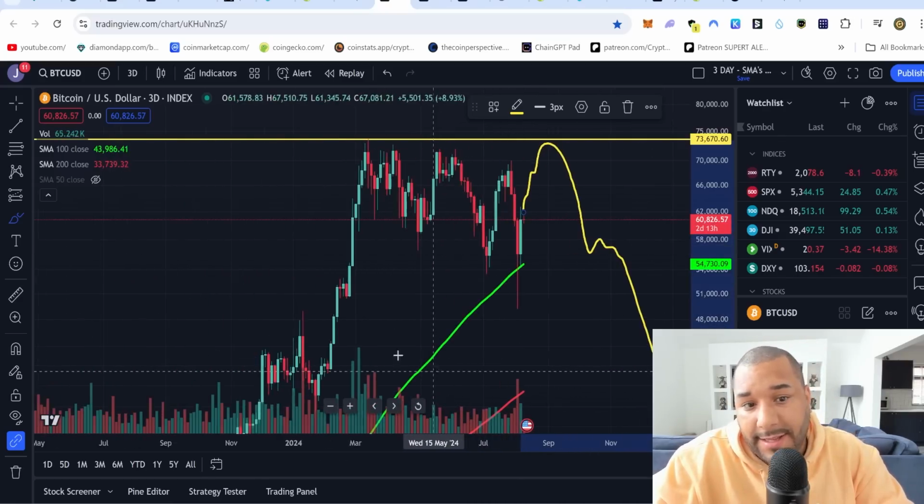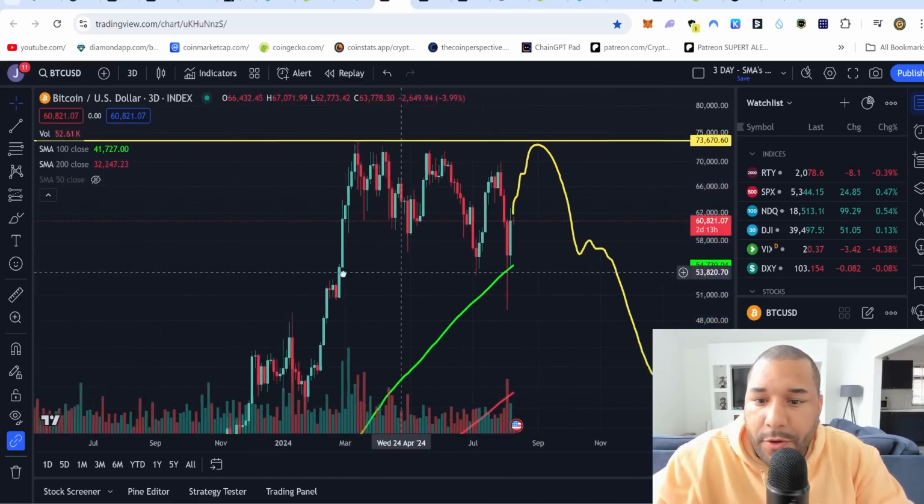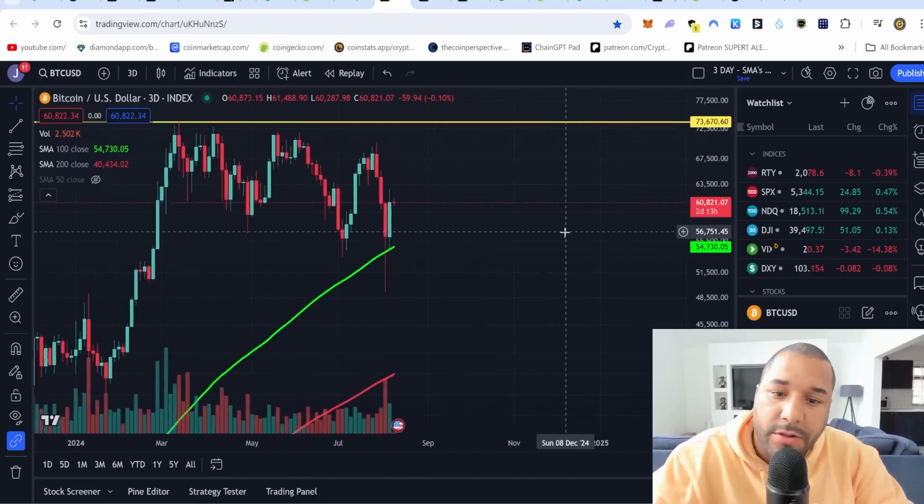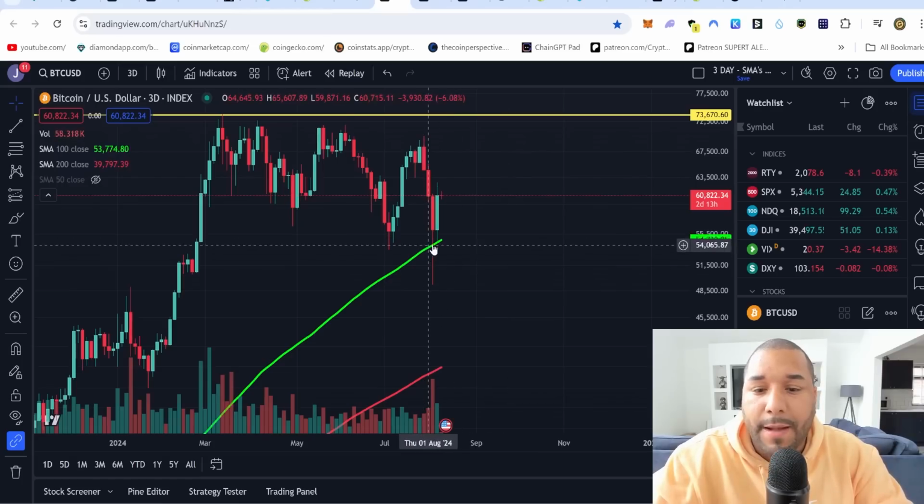So there is still a possibility, and I really want to open your mind to that. But it is good news. I can't say it's all bad news. This is a good look so far for Bitcoin if it can stay above this green line.